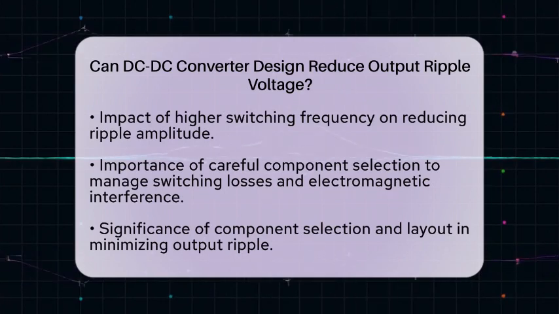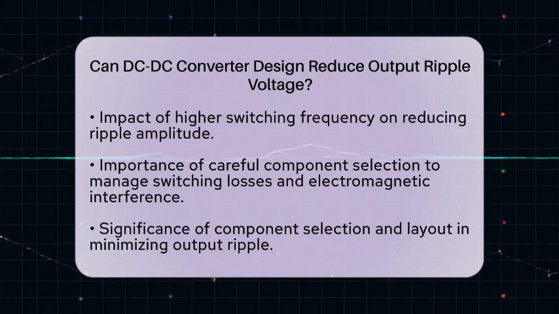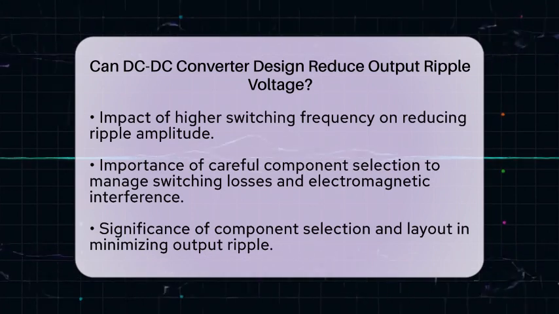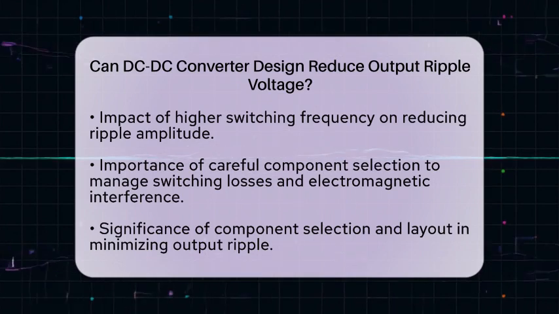Component selection and layout play a vital role in reducing output ripple voltage. Choosing inductors with suitable inductance and current ratings, along with capacitors that have low equivalent series resistance and equivalent series inductance, is crucial. Additionally, a well-designed printed circuit board layout minimizes parasitic inductances and resistances that can worsen ripple.